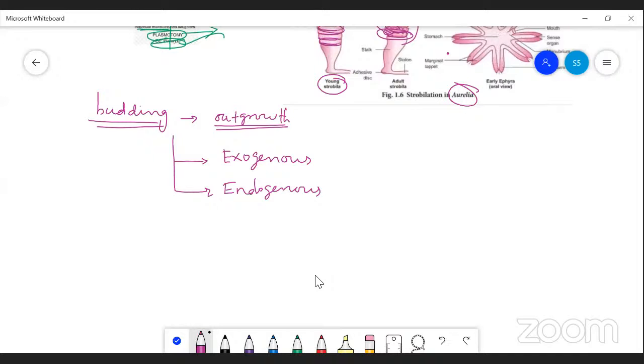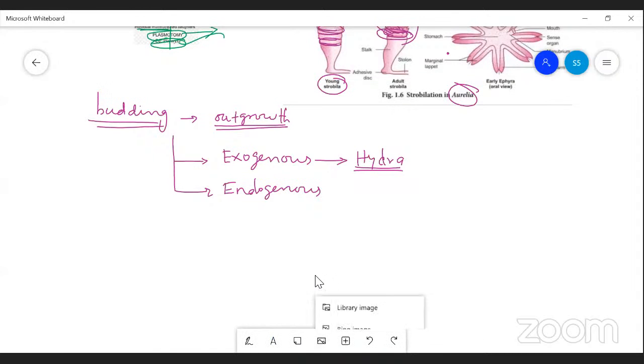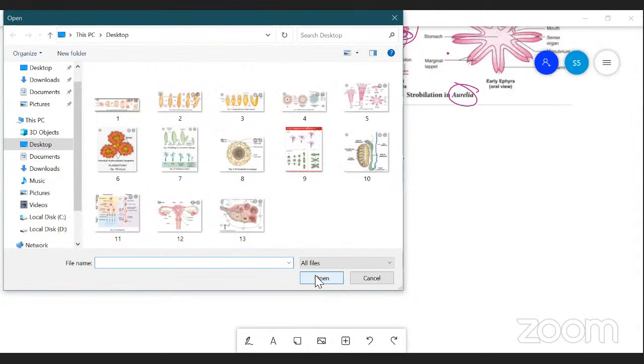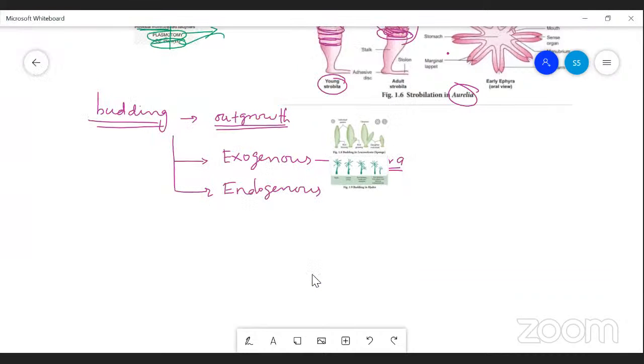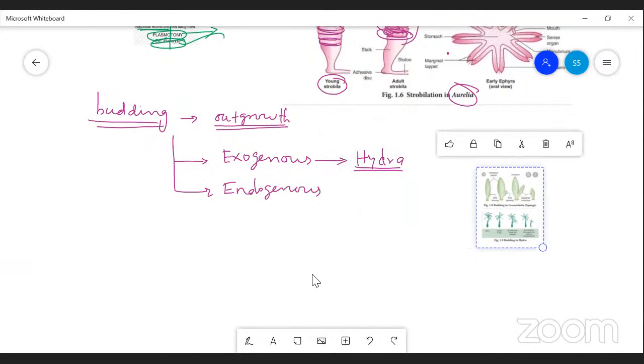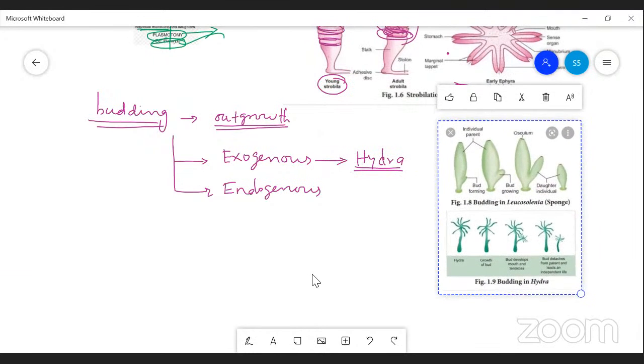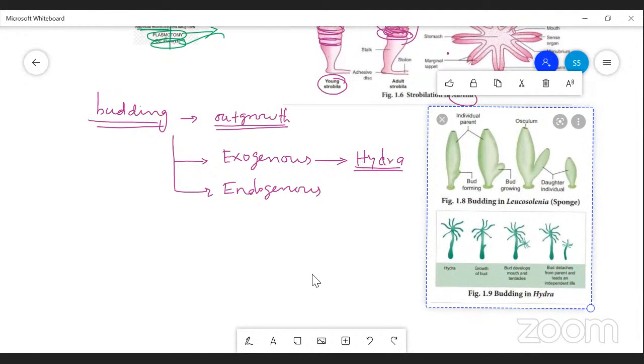This exogenous budding is commonly found in the case of hydra. Hydra is a freshwater organism, belongs to coelenterates. Here you can see two examples are given.